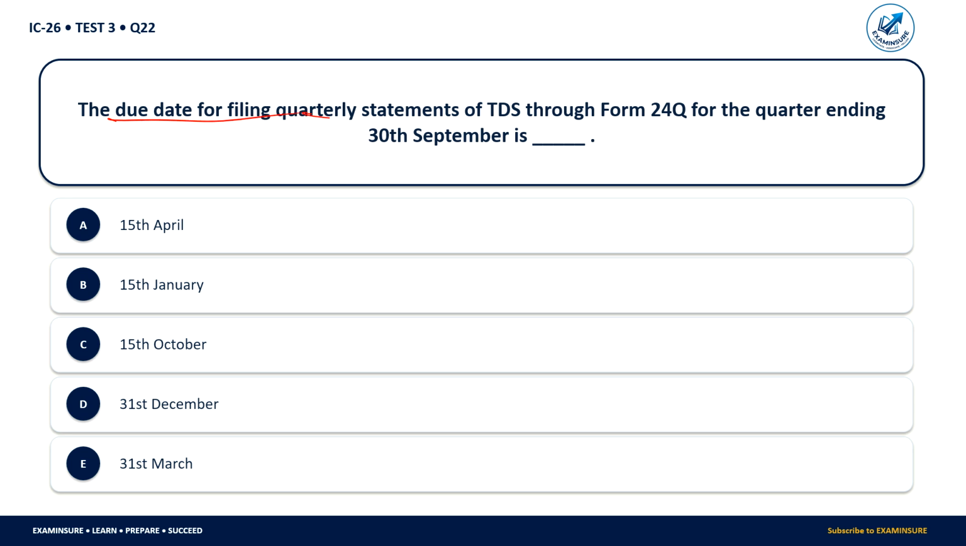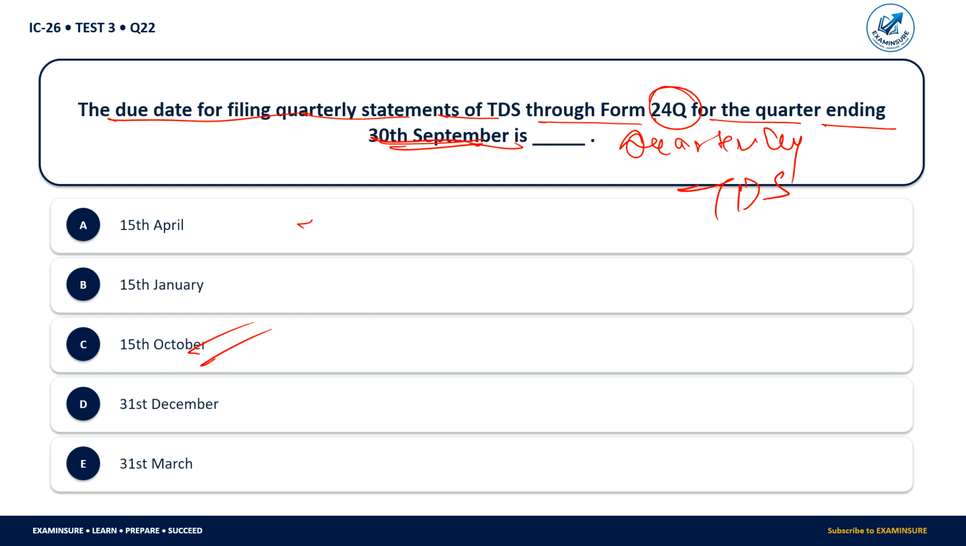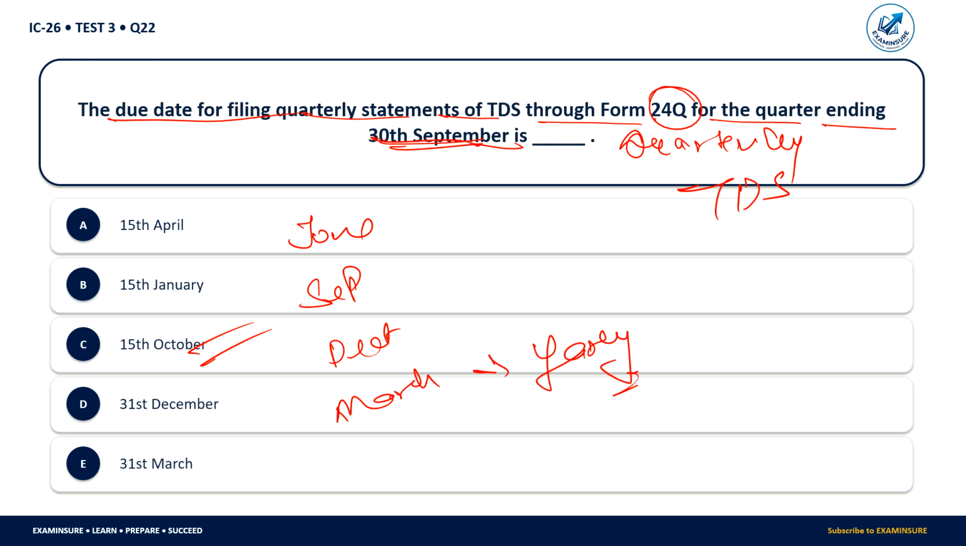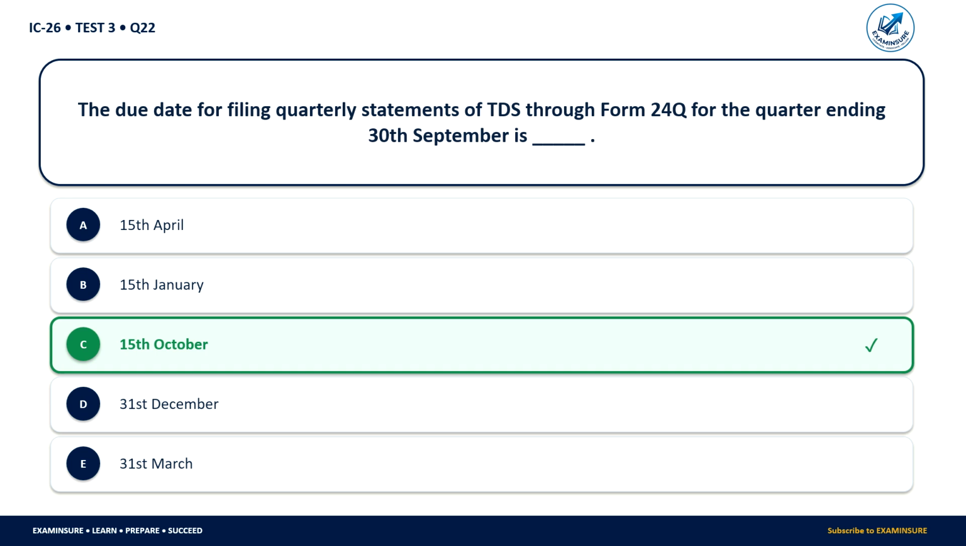The due date of filing the quarterly statement of TDS through Form 26Q for the quarter ending 30th September. So every quarter we have to file TDS. For the quarter that ends on 30th September, when will we file it? We will file it on 15 October. When do our quarters end? In June, September, December, March. The March closing is also the yearly closing. So 15 October is correct for this question.